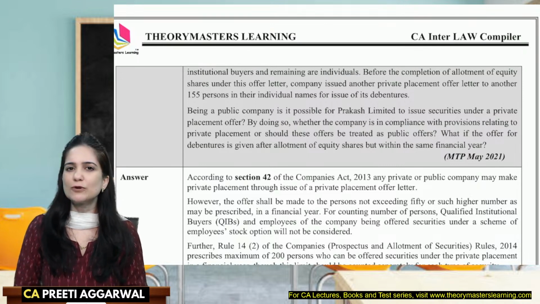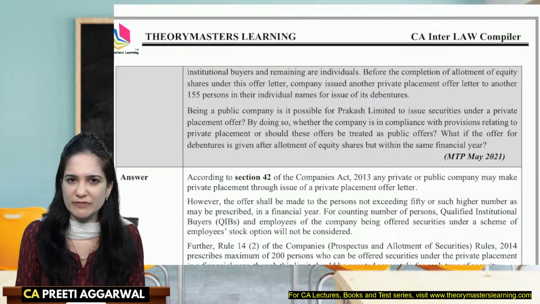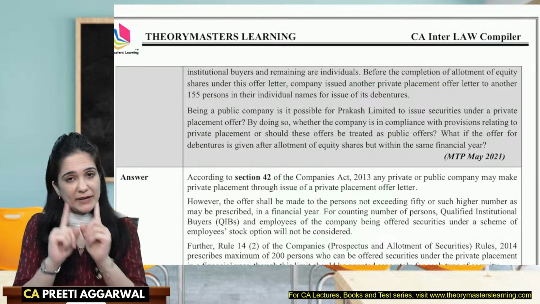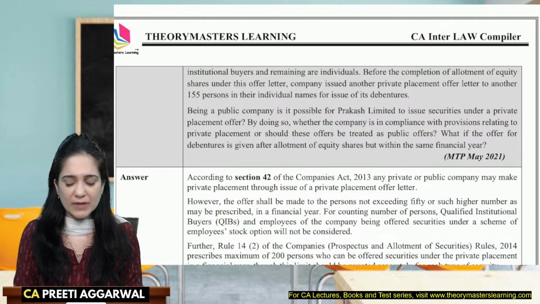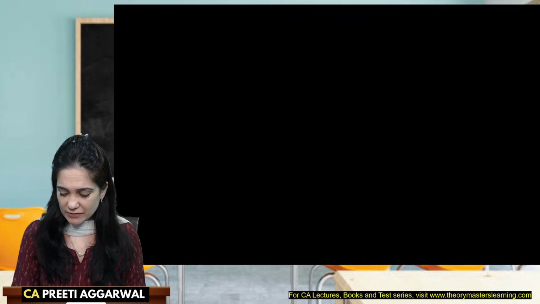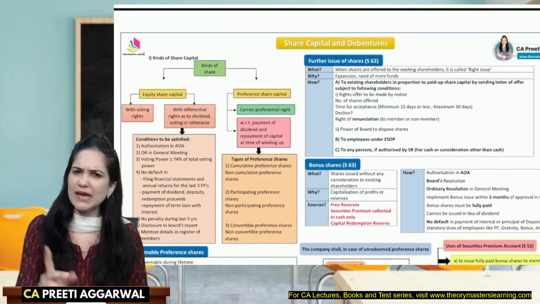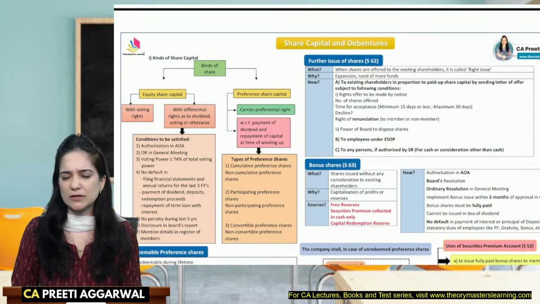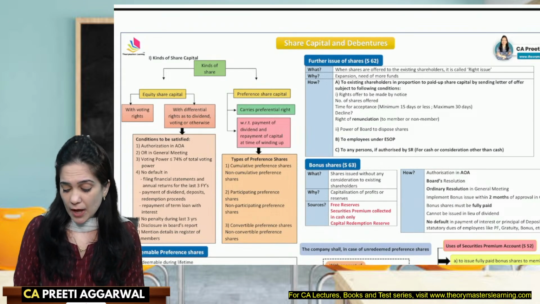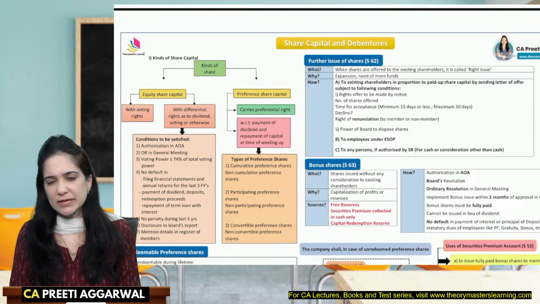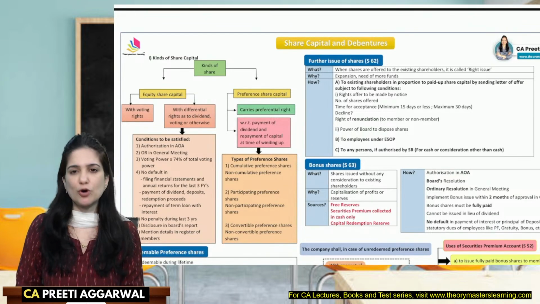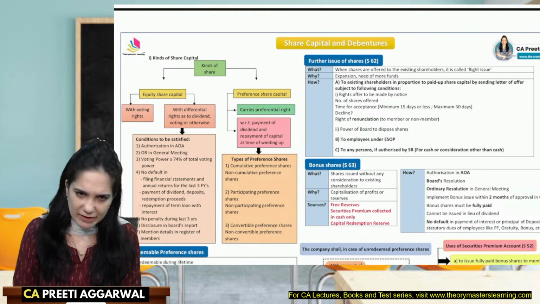If you have any doubt, feel free to contact me. My number is given on the website. And I will meet you tomorrow again at 7 p.m. We will start discussing one very important chapter for the exam, share capital and debentures. It will not be done in one lecture. We will have to take 2 lectures at least, but I will try to cover all the important concepts for the exam. Okay students? So tomorrow again I will meet you at 7 p.m.